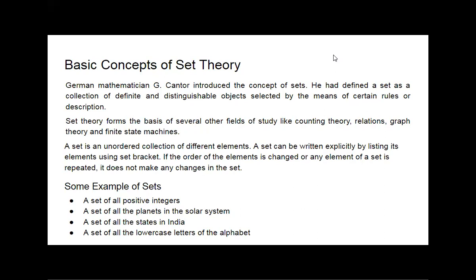Means a set of all positive numbers. It contains the elements like all the positive integers +1, +2, +3 to infinity, and we can describe them as the positive integers. So it is a set. It is a collection of definite and distinguishable objects.